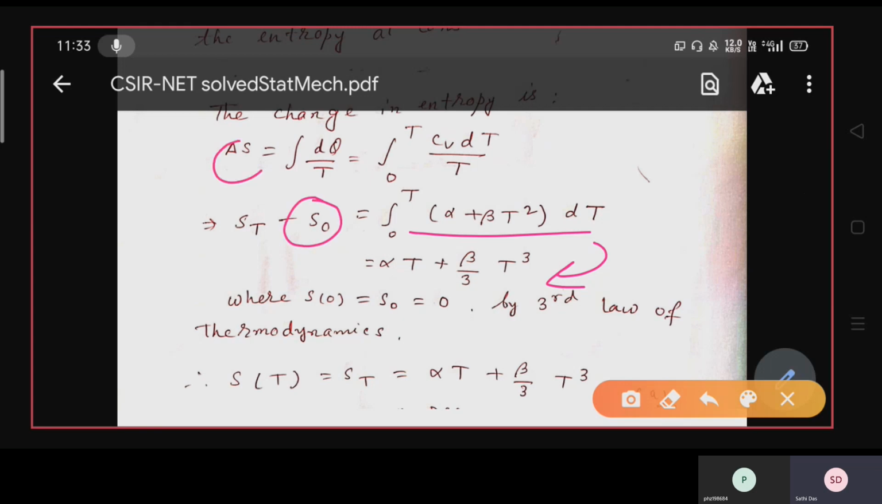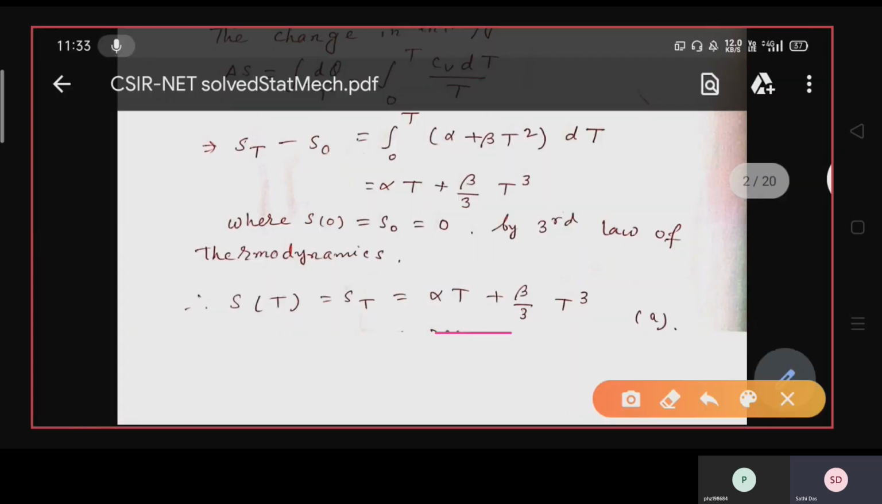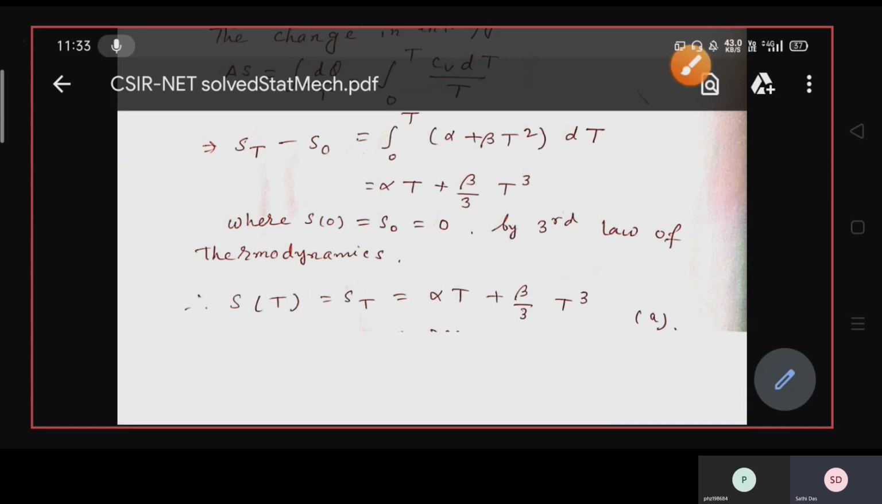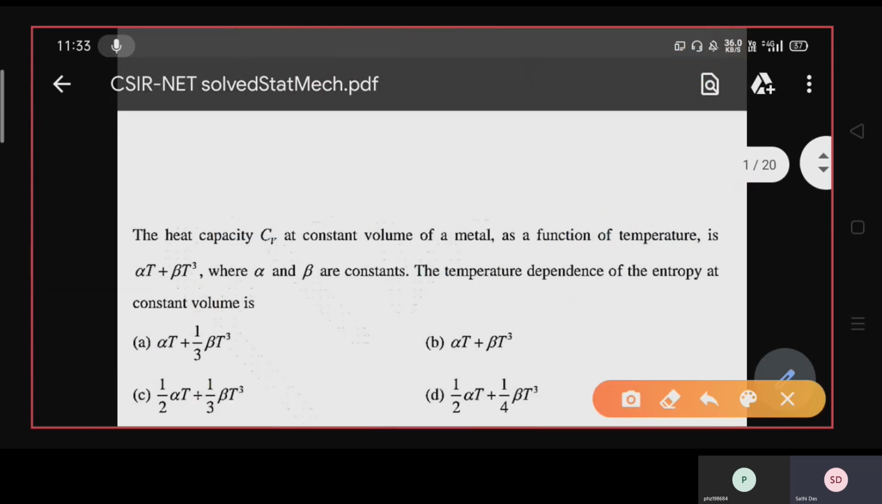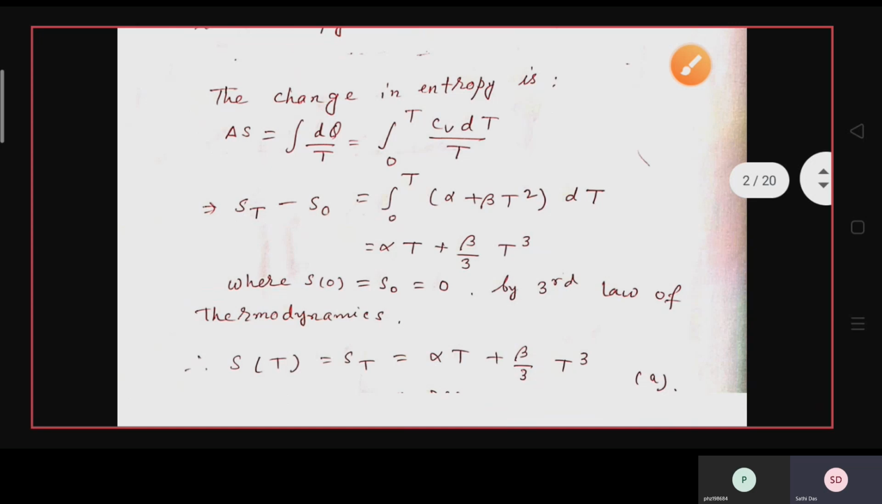Now delta S, that is S(T) minus S naught, where S(T) is the entropy at temperature T, and S naught is the entropy at temperature 0. So entropy at temperature 0 is 0. So S(T), that is the entropy at any temperature T, can be written as alpha T plus beta by 3 T cube. So option A is the correct answer. So how did I solve this question? From the CV you can find out S by putting dq equals CV dT.